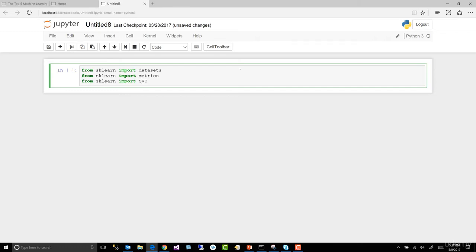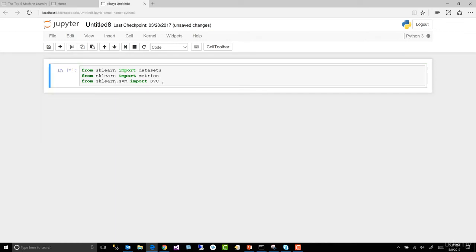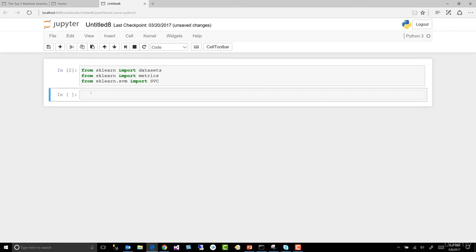All right, so SVC is a support vectors classifier. More on that later. And it is called an SVM. All right, so it's a support vectors machine, but everything inside of scikit-learn is called a classifier. All right, all the models are classifiers. So let's remember that. No model name scikit-learns, right? There is not. Control Enter. There we go. Let's add another cell.